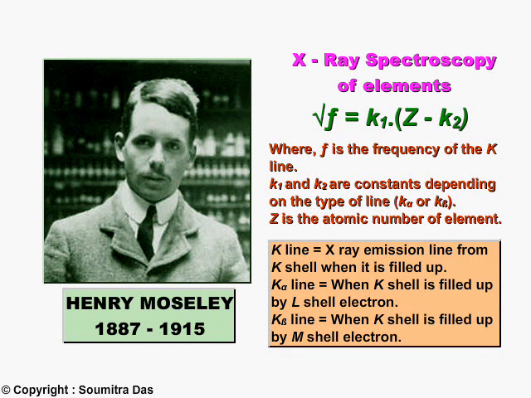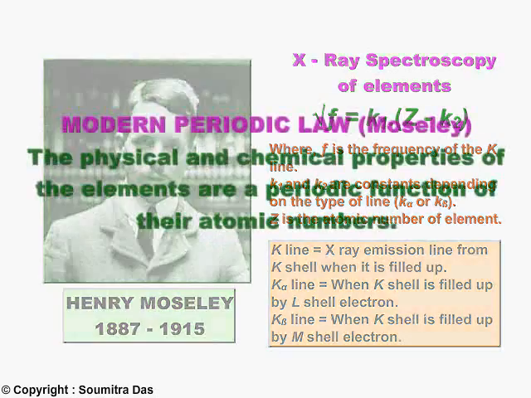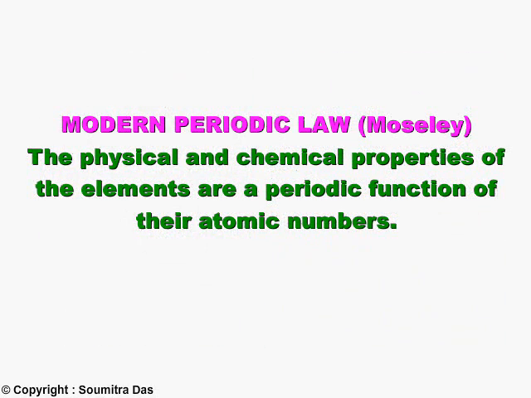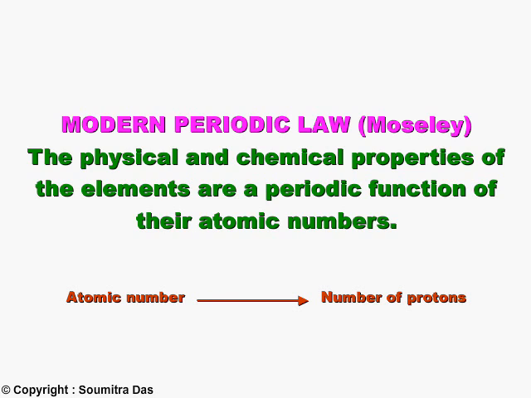He suggested that periodicity in elements is not a function of the atomic weights, but a function of the atomic number of the elements. By this time, it was proved that atomic number is not merely a sequential identity of elements, but the atomic number actually represented the amount of positive charge, or more specifically, the number of protons in a single atom of the element.